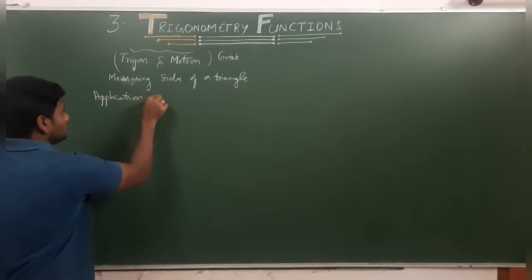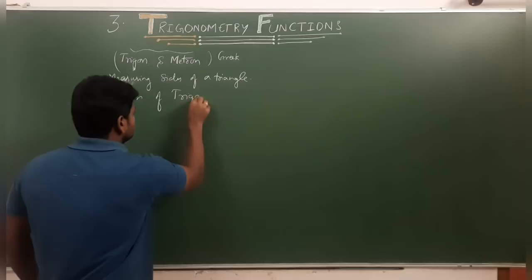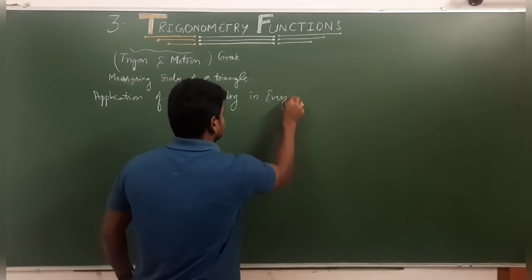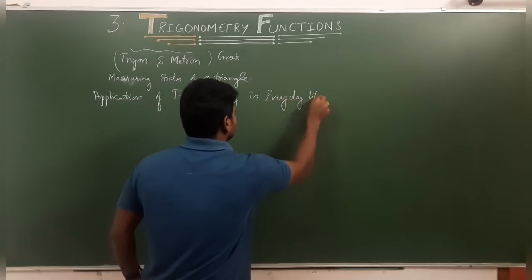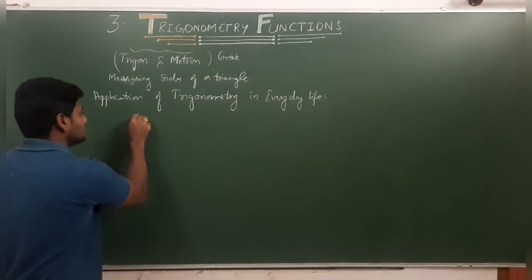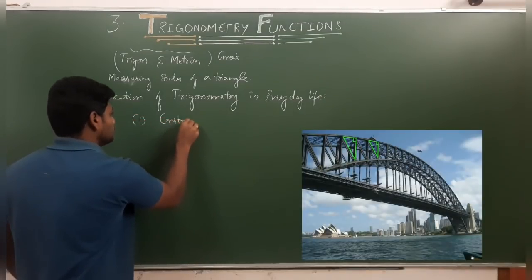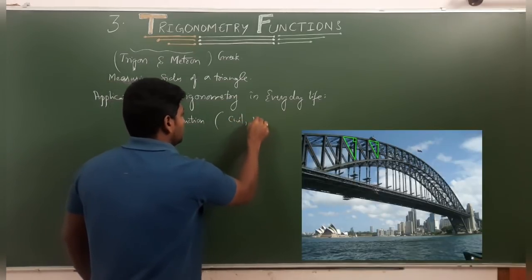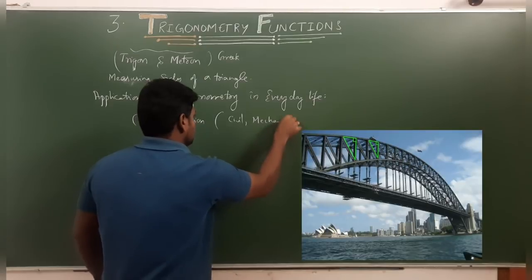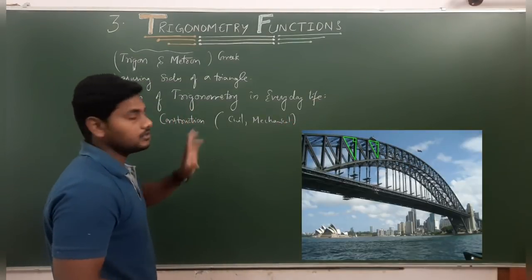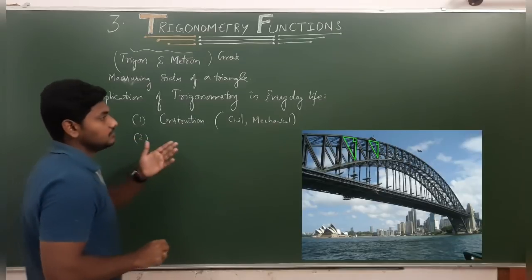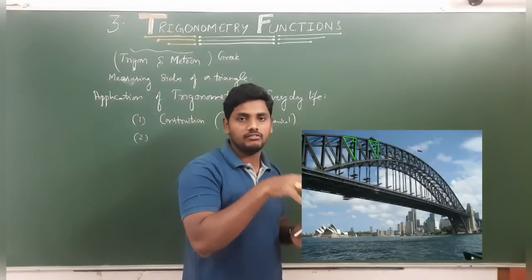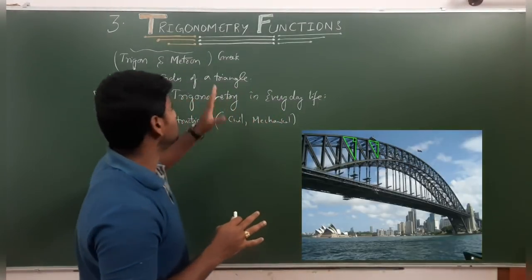Applications of trigonometry in everyday life. Some of those are in the construction field, in civil and mechanical. This is a basic concept. In construction, we use trigonometry to find the height of buildings and to find where the water will be available in the ground.